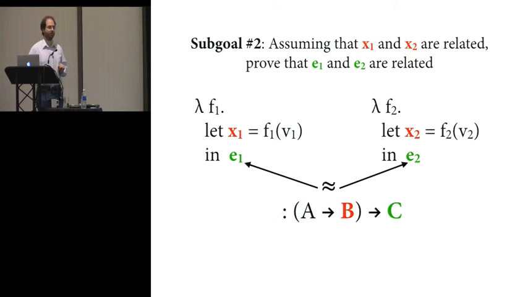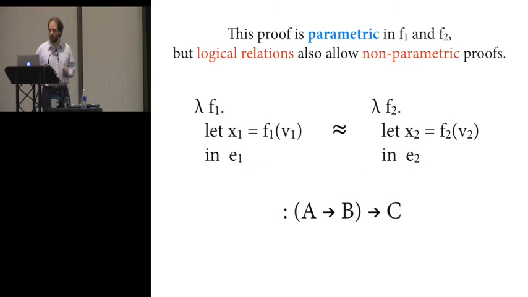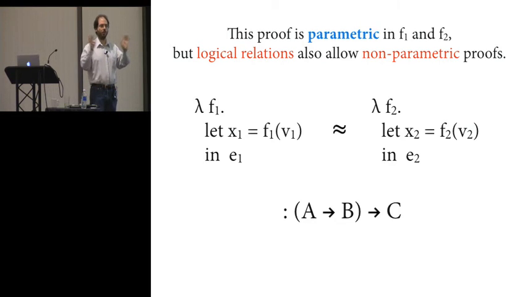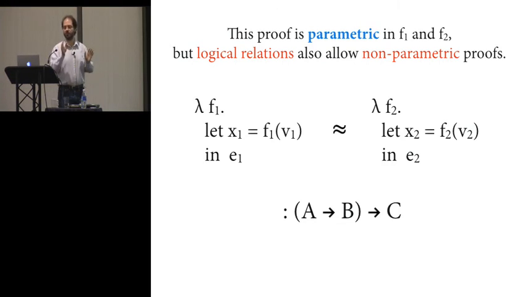You'll notice that that proof is what we call parametric in the f's. What do I mean by that? I mean that we never looked into the f's and asked what are the possible f's that could satisfy this logical relation. We just said, we assume they're logically related, and based just on that assumption, we do the rest of the proof. But logical relations also allow you, in theory, to do non-parametric proofs. In other words, proofs where you do a case analysis on the f, and if f was lambda x whatever, then you do one proof of why the let expressions are equivalent, and if it's something else, you do some other completely different proof.